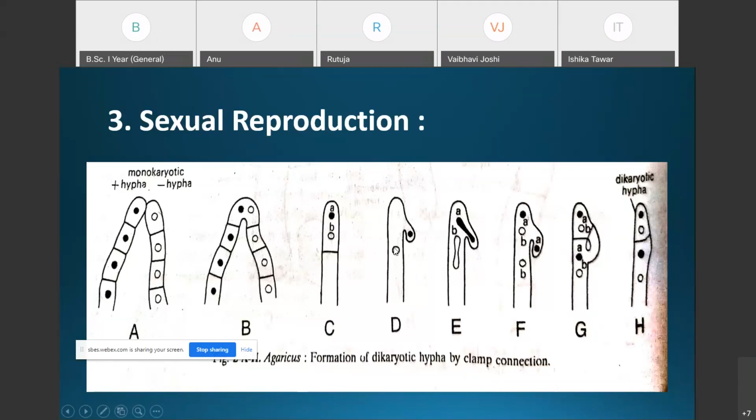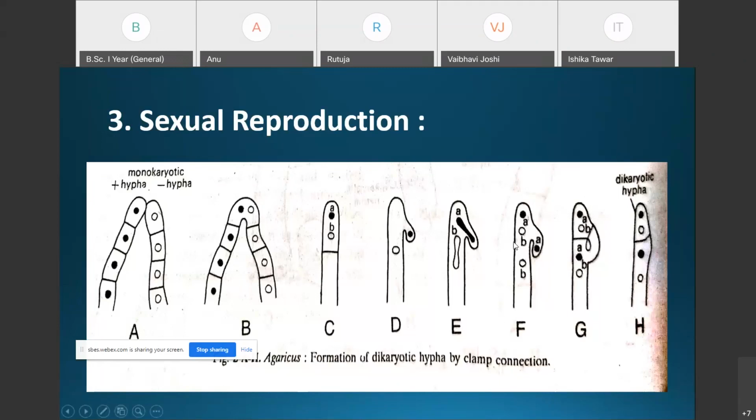Due to the clamp connection, both nuclei, instead of fusing with each other, divide, and four daughter nuclei are formed, two of which are positively strained and the remaining two negatively strained. Out of these, one positive and one negative nucleus are transferred to the daughter cell.